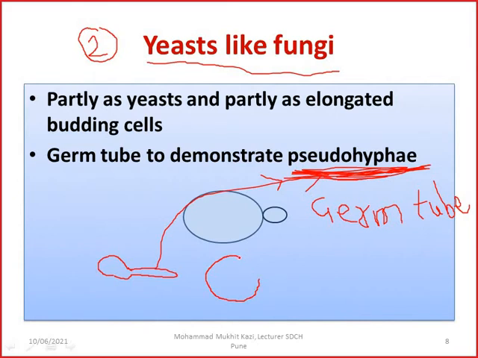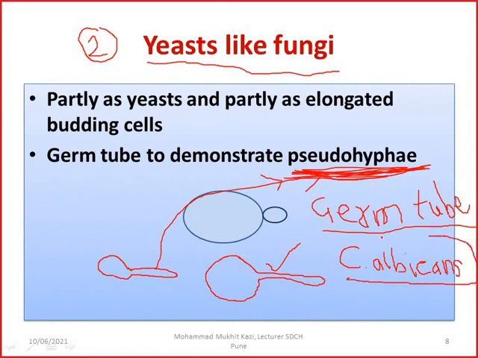What happens, the cell wall continues in the form of a tubule structure. So this part does not have the constriction, it is hollow. So this is the true germ tube positive, and it is given by Candida albicans only. Only Candida albicans gives this test positive. The rest of the Candida do not form germ tubes. So this is the best test to differentiate Candida albicans from the rest of the Candida.